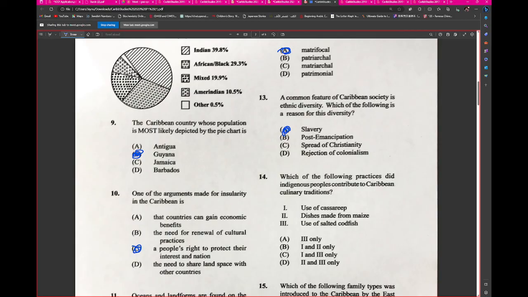It's a time period it's describing. It's not really describing a feature of Caribbean society, right? So I would think that slavery is one of the major things that would have caused indentureship. Because slavery was the reason why after emancipation, the freed blacks never went back.